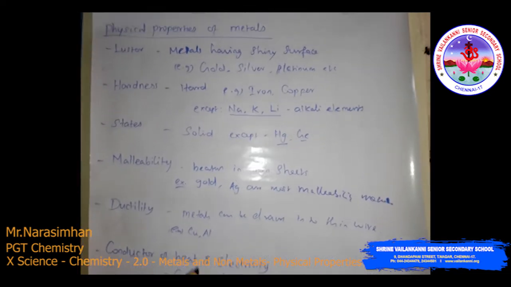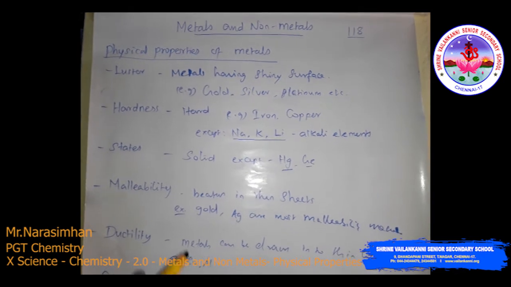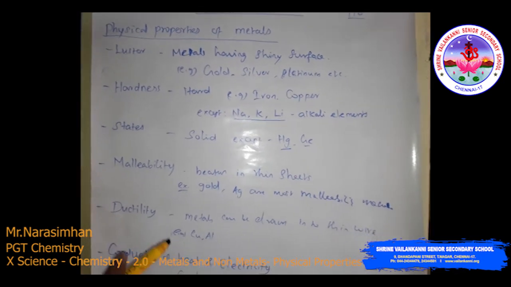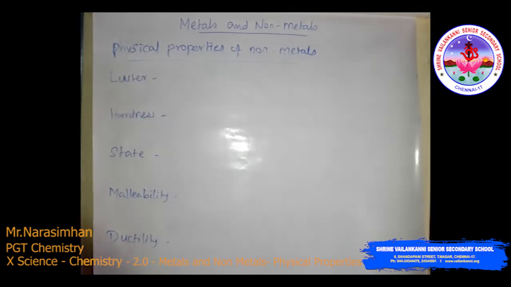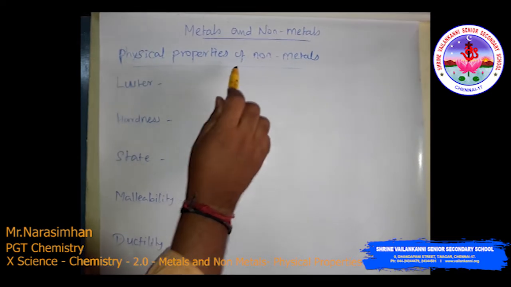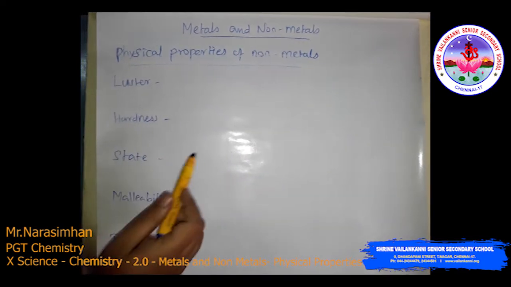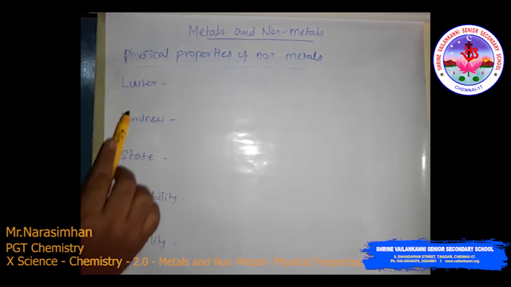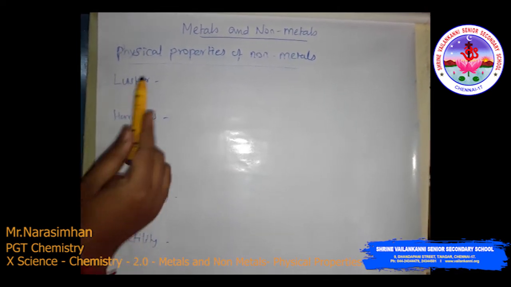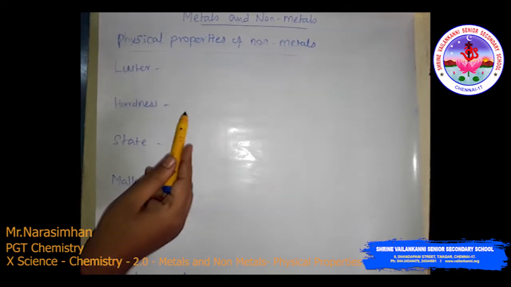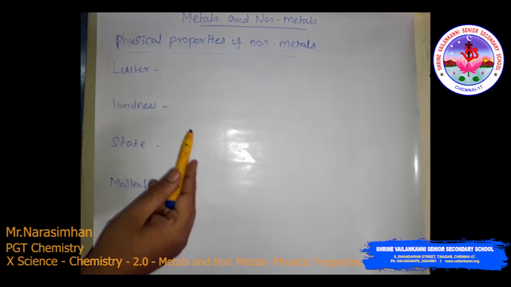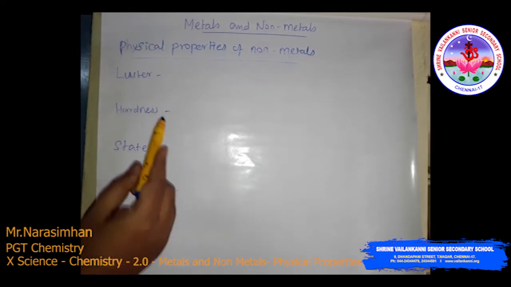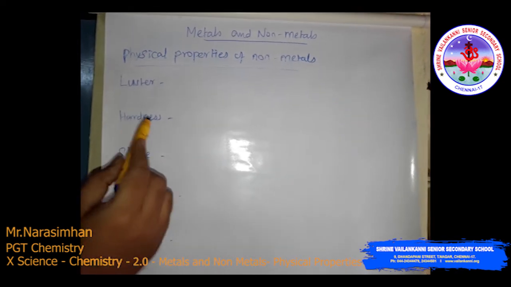Okay, we will discuss the physical properties of non-metals also. The next is the physical properties of non-metals. So the same, just opposite. The physical properties here are: luster, hardness, state, malleability, ductility, conductor of heat and electricity, density, sonorous, and oxide. We will discuss each one.